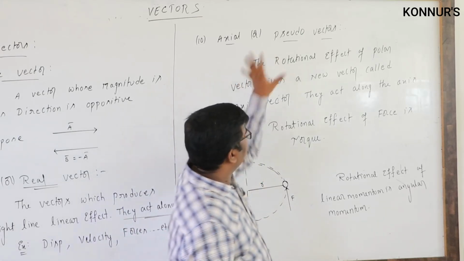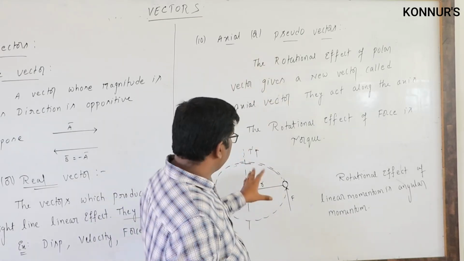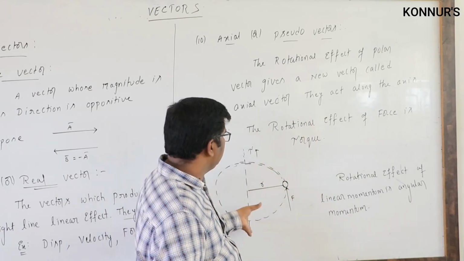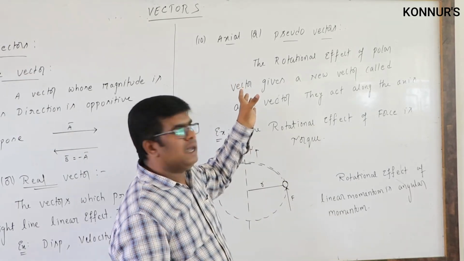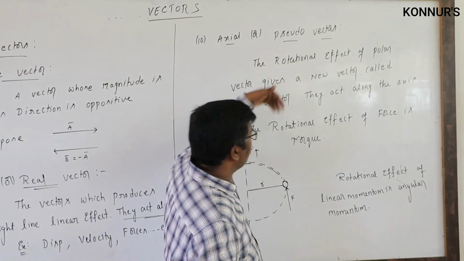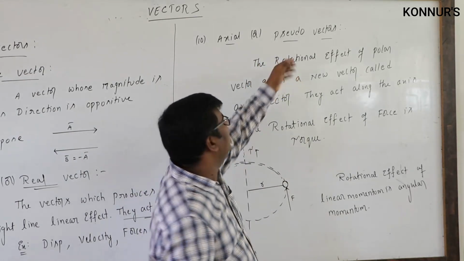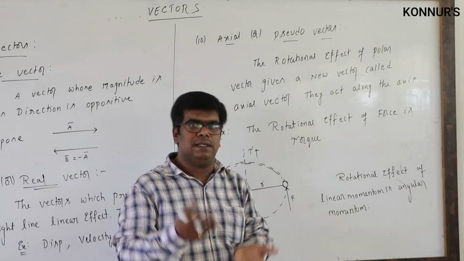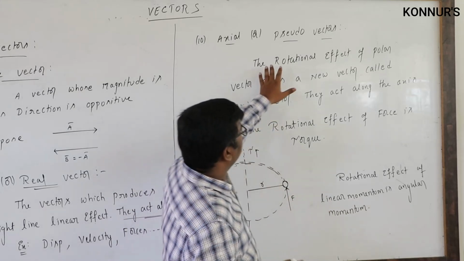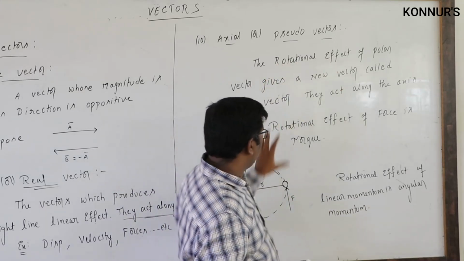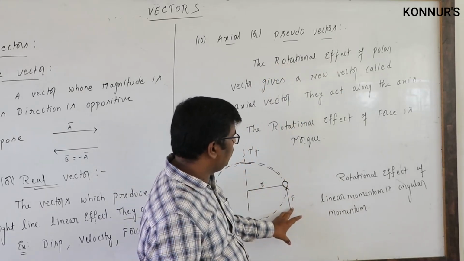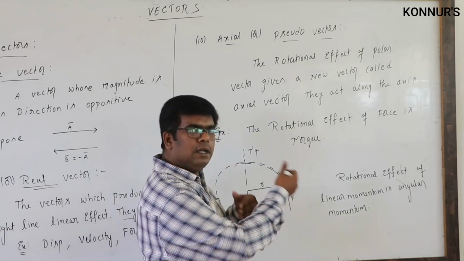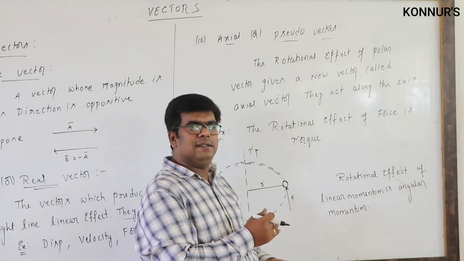So what is a pseudo vector or axial vector? Actually, in this direction no real vector is there, but we imagine it acts along the axial direction. That's why we call it pseudo. Pseudo means imaginary. So the rotational effect of a polar vector: we took the force. Force is a polar vector. This force produces torque. Torque is an axial vector.